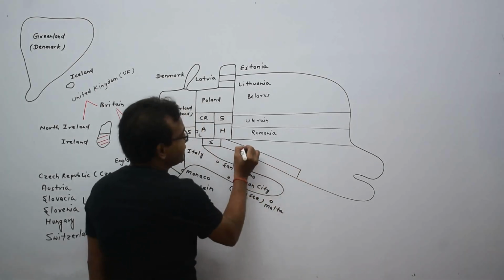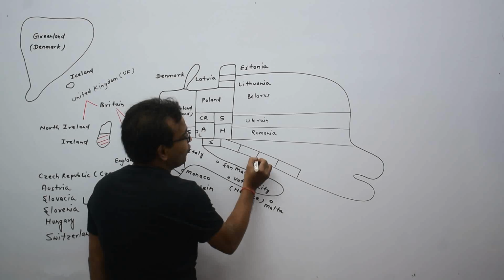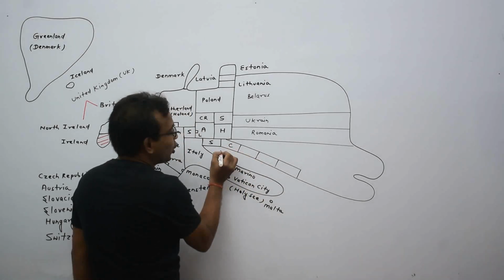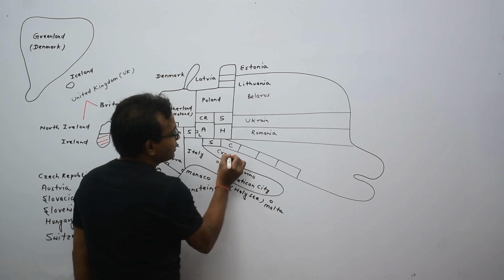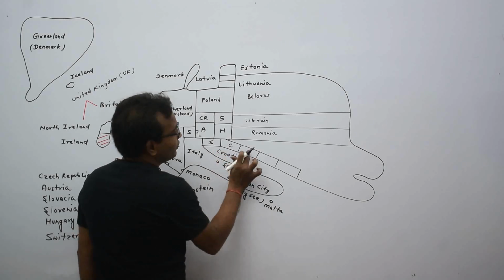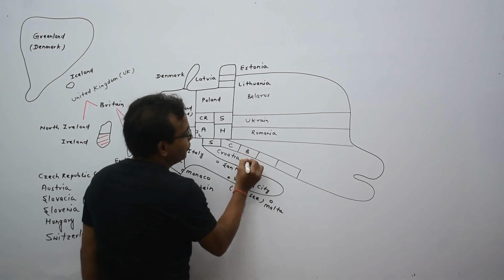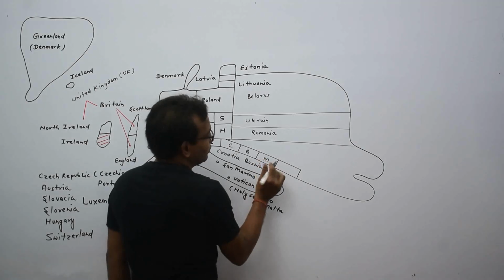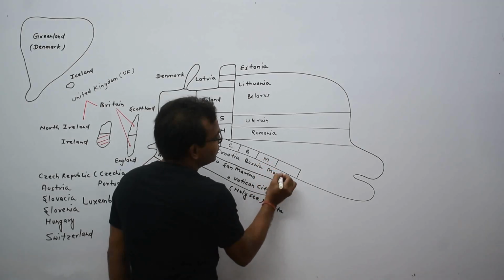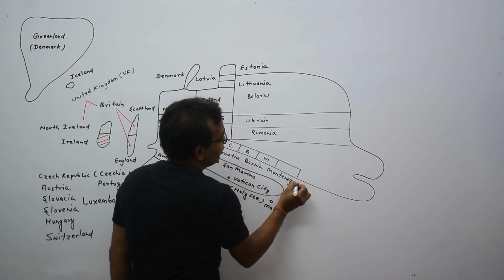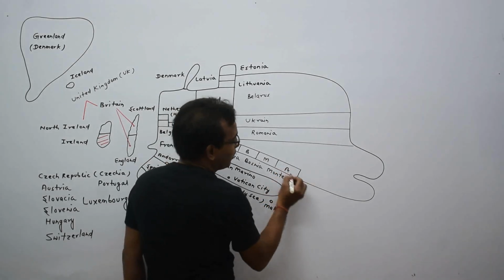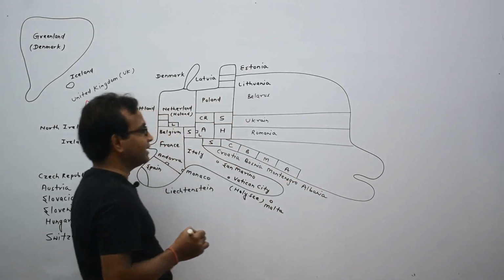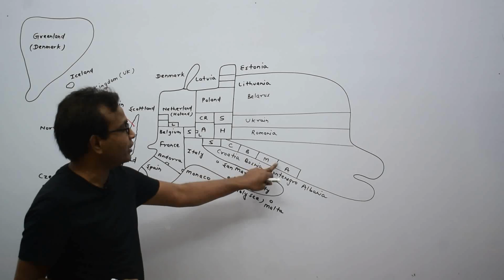There are 4 continuous countries: first, second, third, fourth. This is C for Croatia. This is Bosnia, B for Bosnia. This is Montenegro. And this is A for Albania. There are 4 continuous countries: Croatia, Bosnia, Montenegro, and Albania.